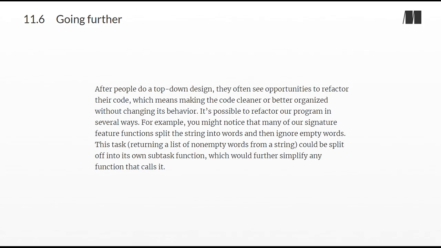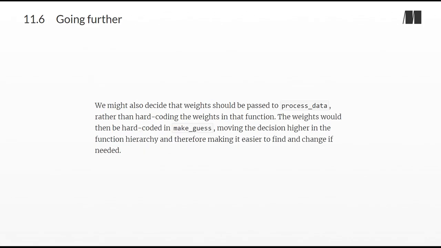For example, you might notice that many of our signature feature functions split the string into words and then ignore empty words. This task, returning a list of non-empty words from a string, could be split off into its own subtask function, which would further simplify any function that calls it. We might also decide that weights should be passed to process data, rather than hard-coding the weights in that function. The weights would then be hard-coded in make-guess, moving the decision higher in the function hierarchy and therefore making it easier to find and change if needed.